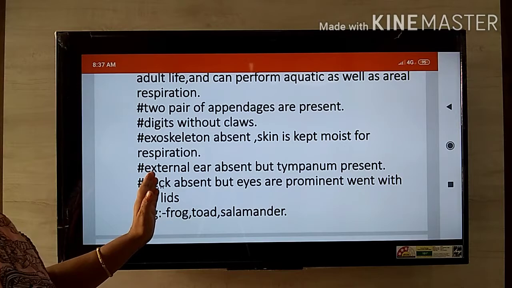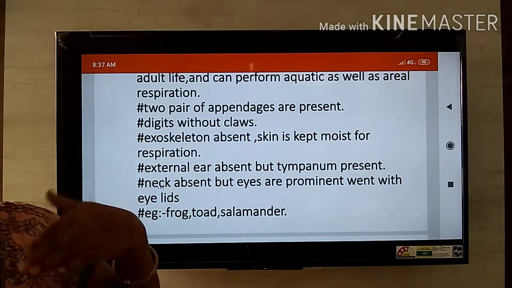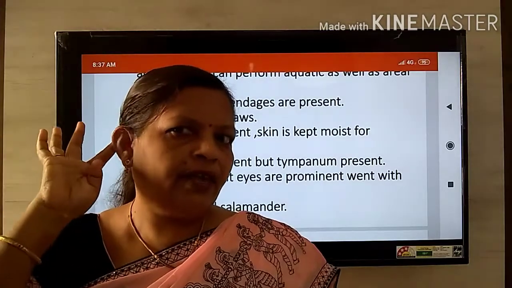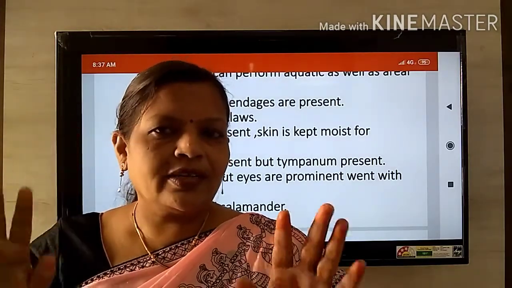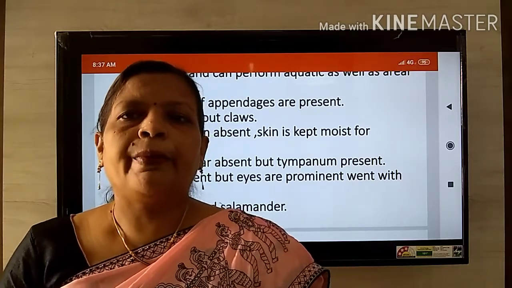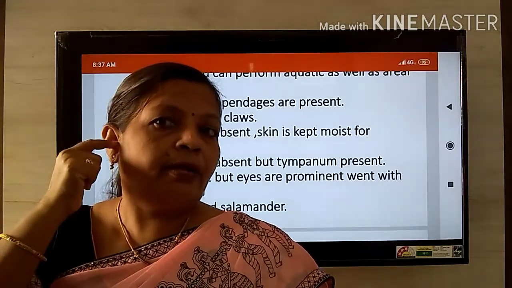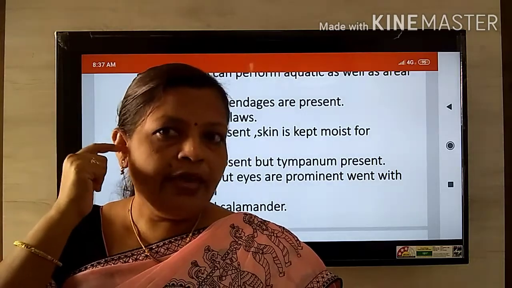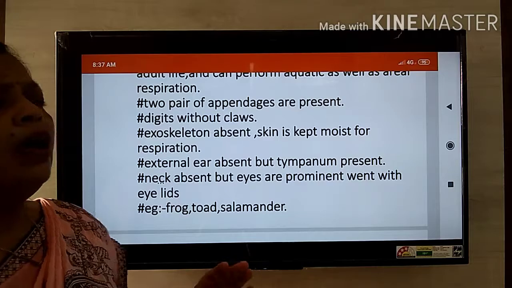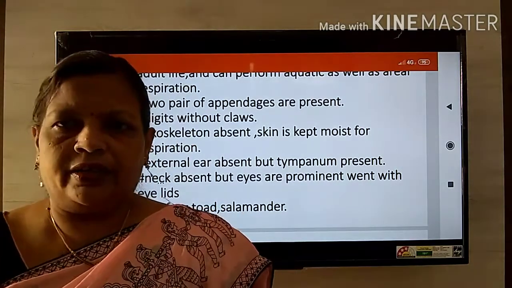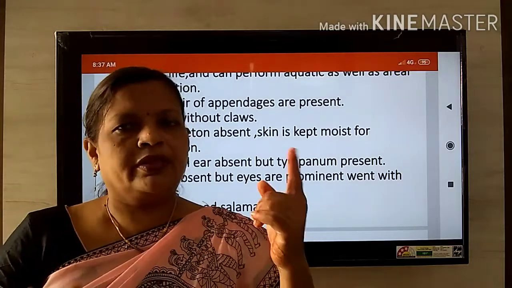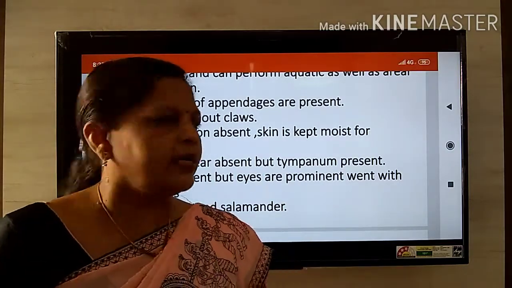External ear is absent, but the tympanum is present. Where is our external ear? This is our external ear. Such a type of external ear is absent in the amphibians, but the tympanum is the eardrum, and this tympanum is present in the amphibians. Look here friends, whenever we are studying the chordates, we should compare with the human body so that we can easily understand it.